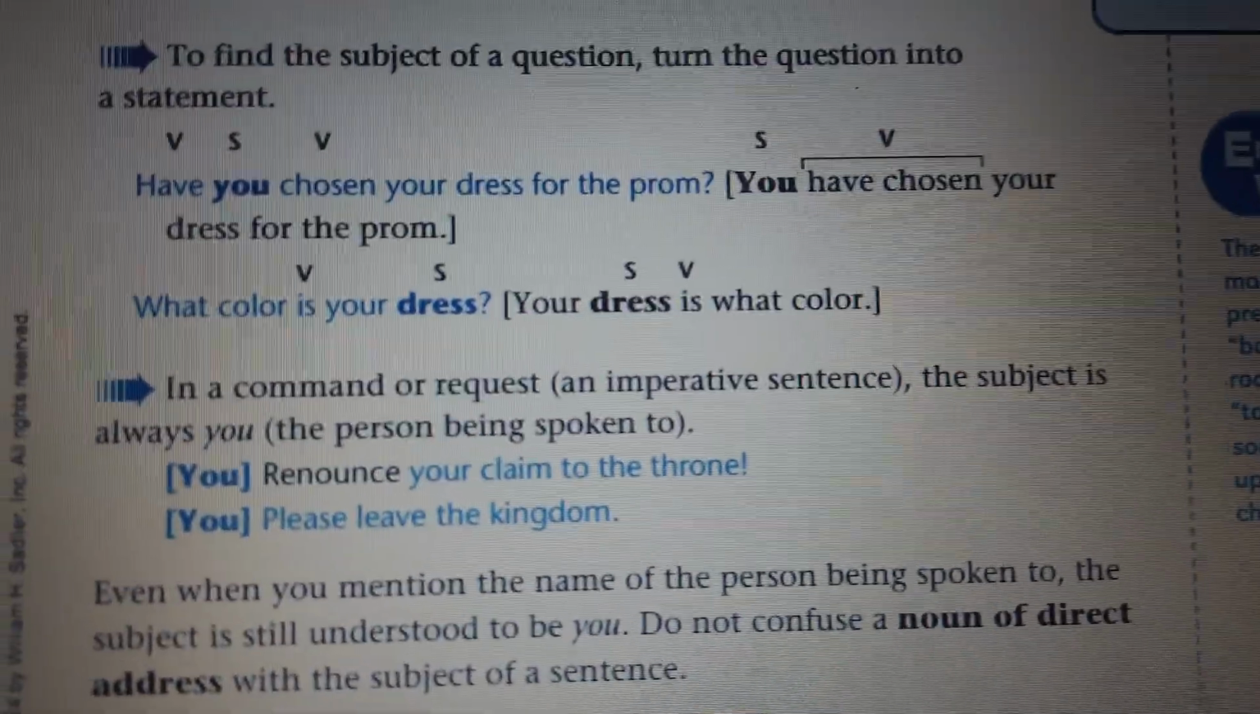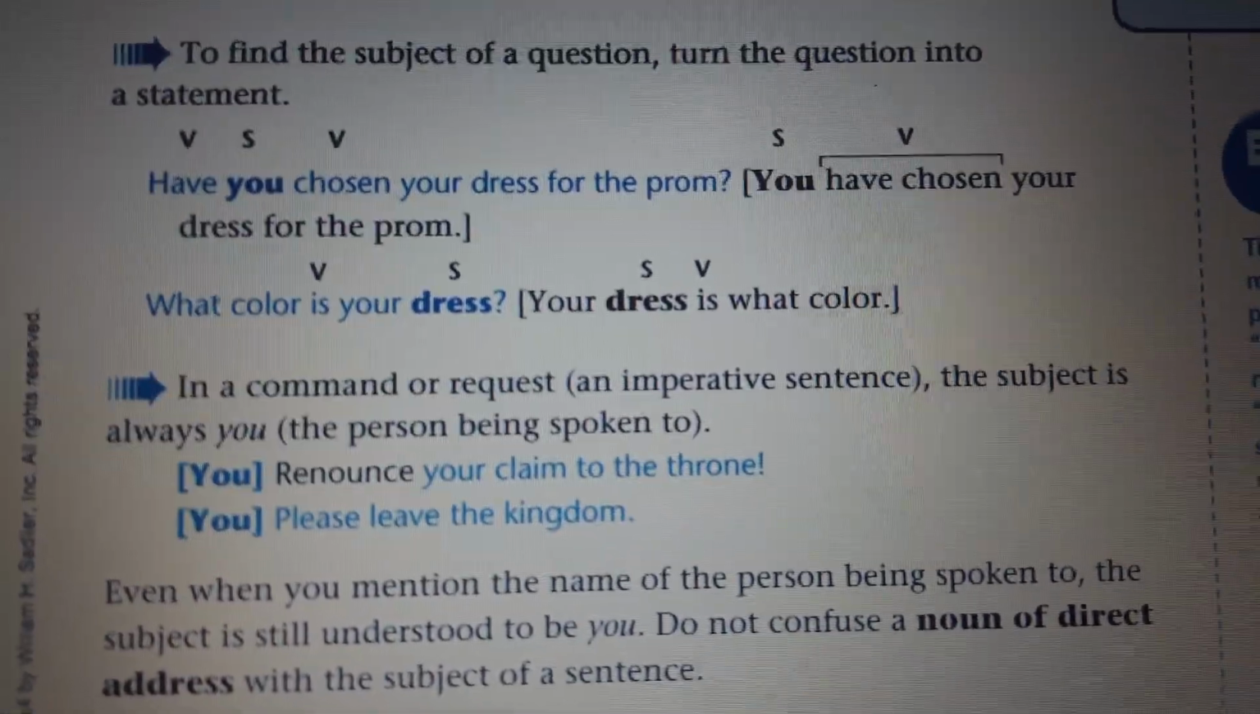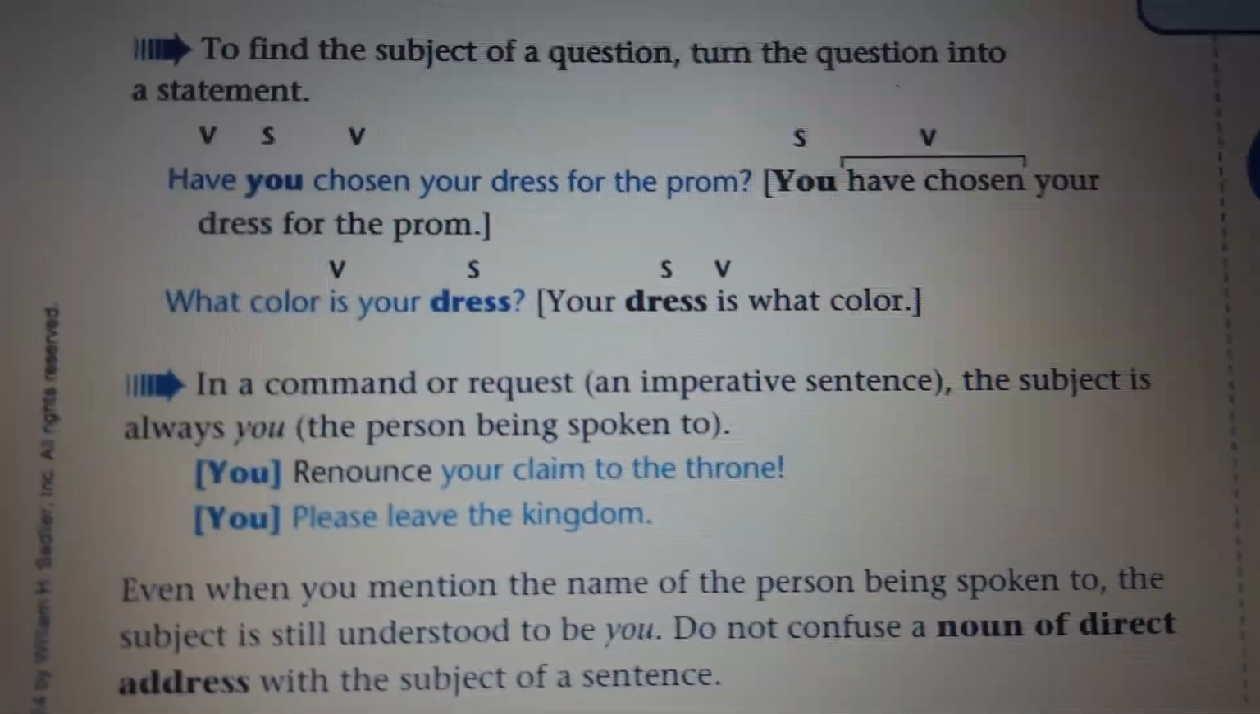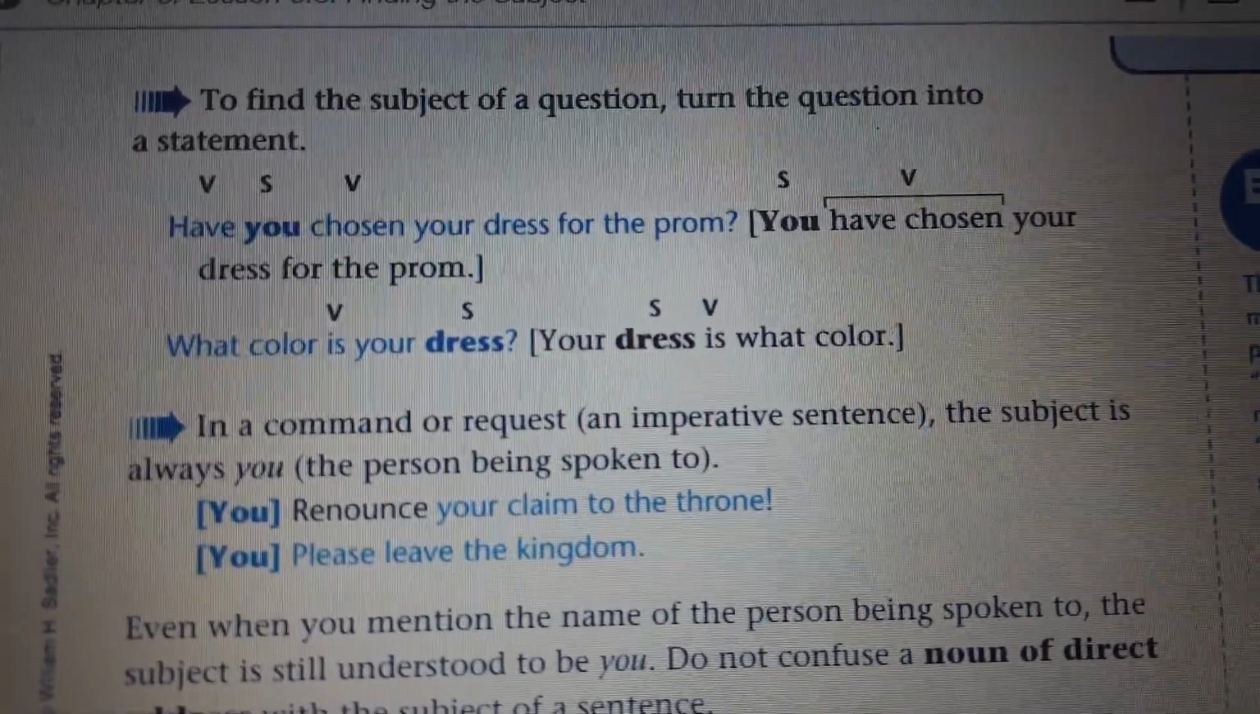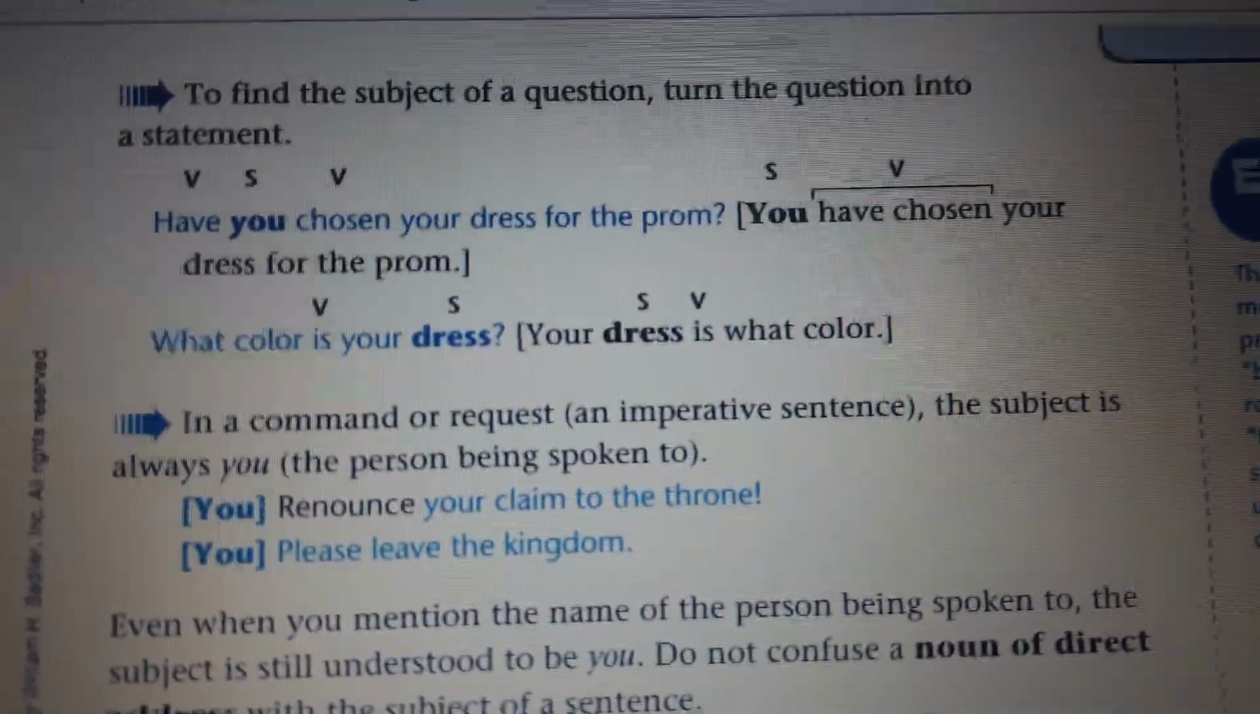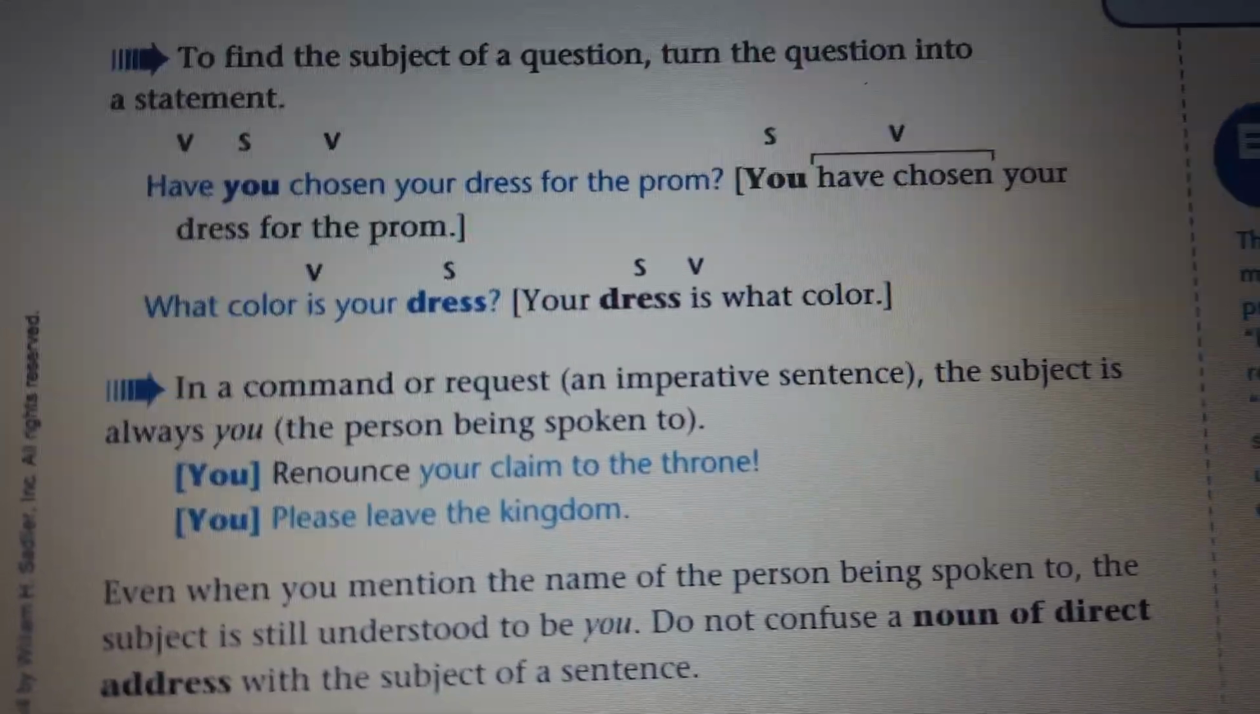Okay, what color is your dress? Your dress is what color? Or just, what color is your dress? So where I'm talking about dress, the dress basically is the subject and is is the verb.